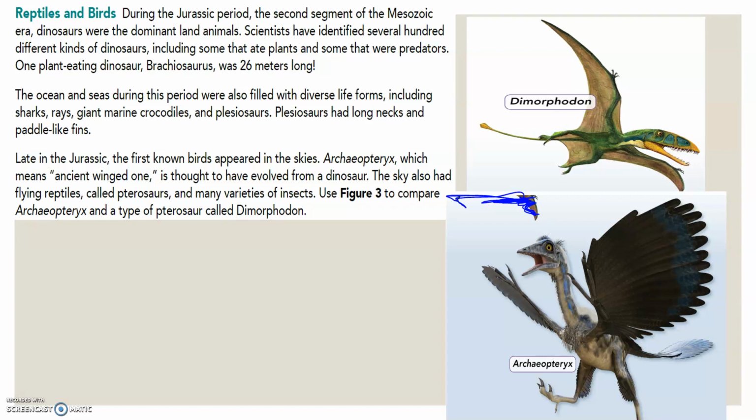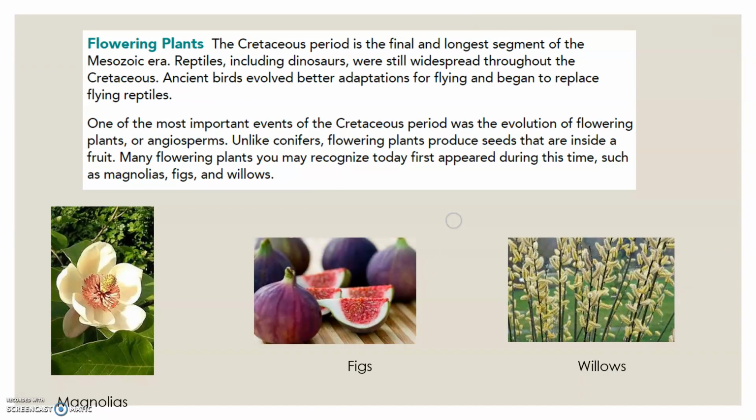Late in the Jurassic, the first known birds appeared in the sky. This type of Archaeopteryx, sorry, which literally means ancient winged one, is thought to have evolved from a dinosaur. The sky also had flying reptiles called pterosaurs and many varieties of insects. So if you look at these two here, we can see how the Archaeopteryx and the Dimorphodon, sorry, I'm terrible with dinosaur names, but you can see how one could be suited more for land and one more for the air.